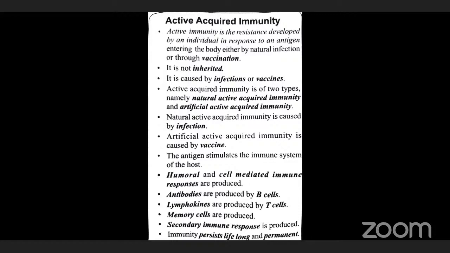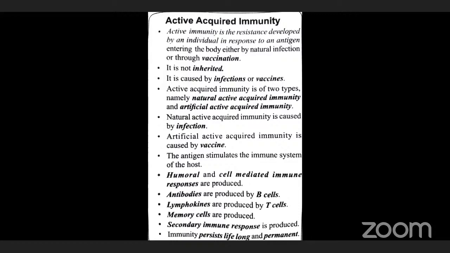In another case, when the antigen is recognized by the T cells, the T cells are activated. Those activated T cells produce the lymphokines. Just now I told you, B cells or T cells can recognize the antigens.